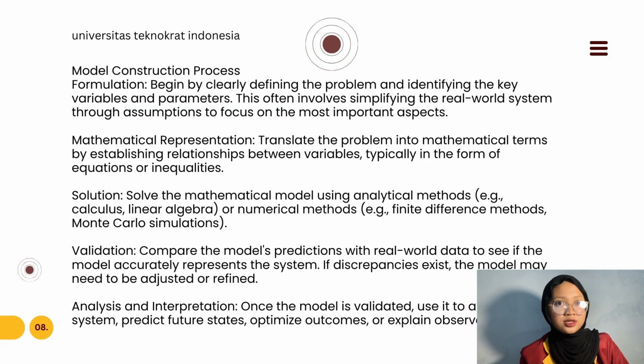Model construction process. The first, formulation. Begin by clearly defining the problem and identifying the key variables and parameters. This often involves simplifying the real-world system through assumptions to focus on the most important aspects. The second, mathematical representation. Translate the problem into mathematical terms by establishing relationships between variables, typically in the form of equations or inequalities.